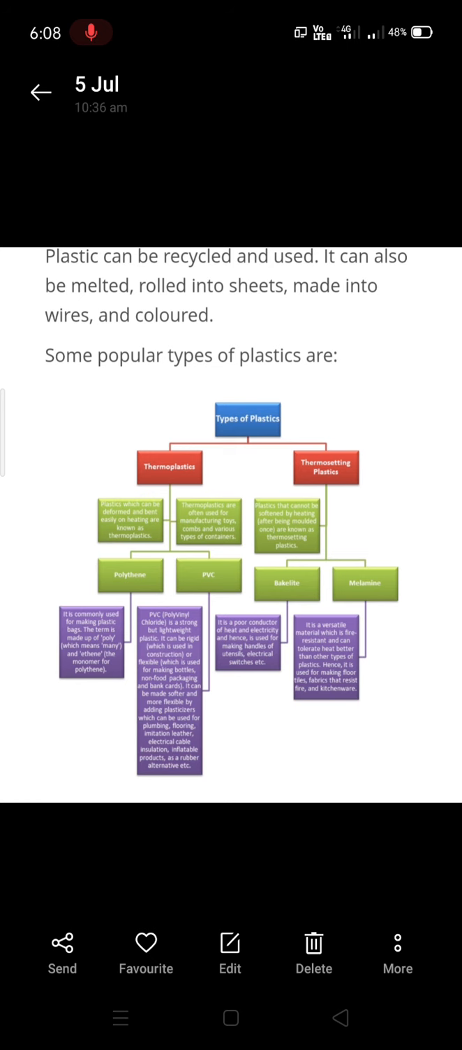Melamine is a versatile material. Versatile means it has many uses. It is fire resistant and can tolerate heat better than other types of plastics. Hence, it's used for making floor tiles, fabrics that resist fire, and kitchenware.